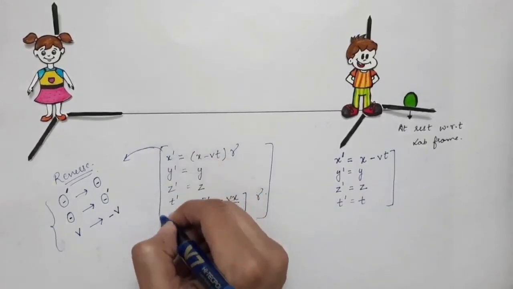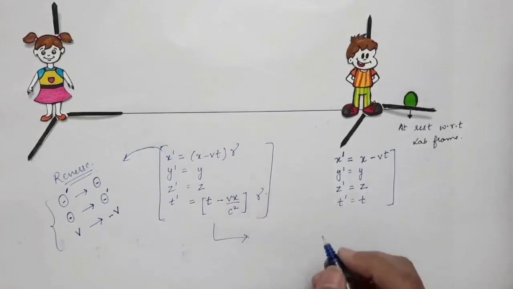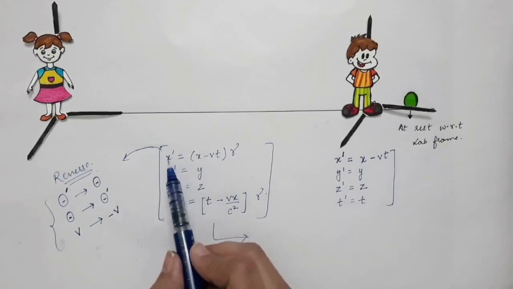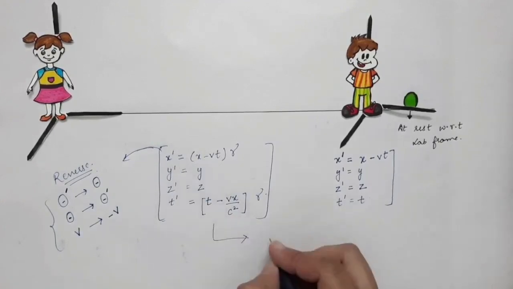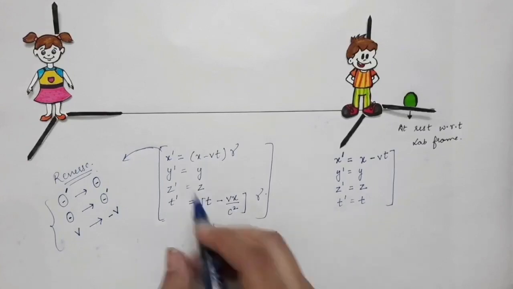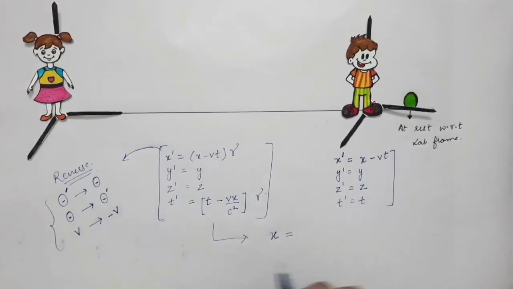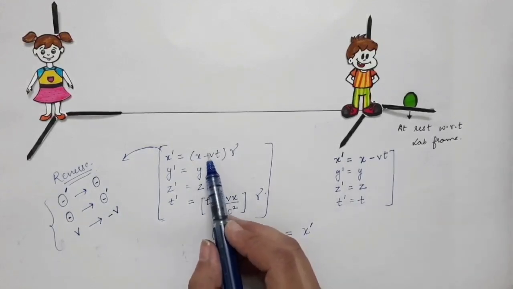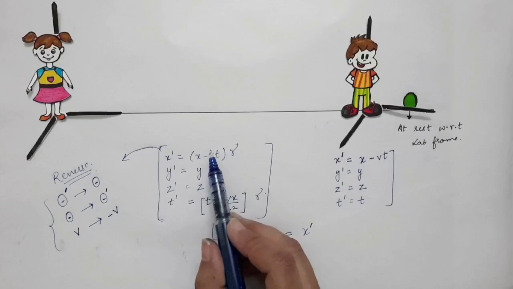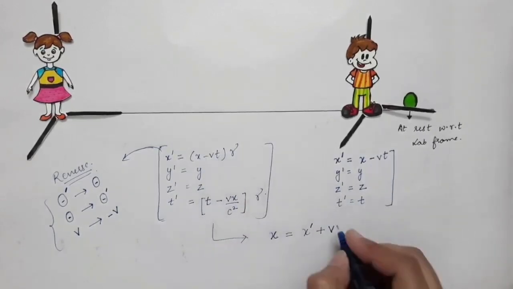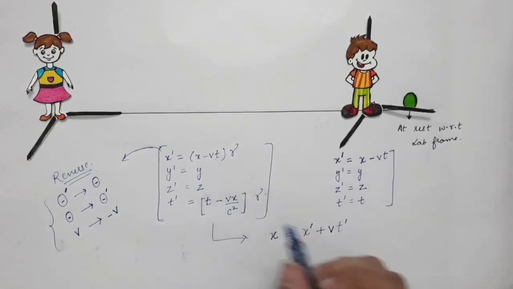So if I want to find the reverse transformation equations, the first equation will become, wherever I have a primed variable, I will write it as unprimed. So now it is x minus v into t. Now wherever I have unprimed variable, I will write it as primed. Wherever I have v, I will write minus v. So minus times minus will be equal to plus v into t. So I will use t prime instead of t, times gamma.